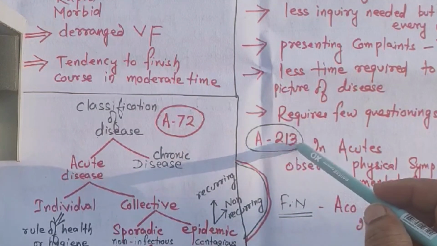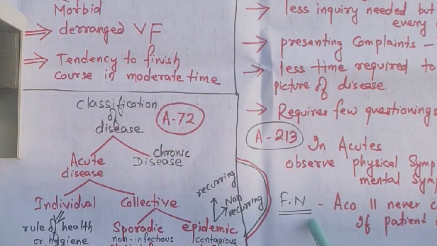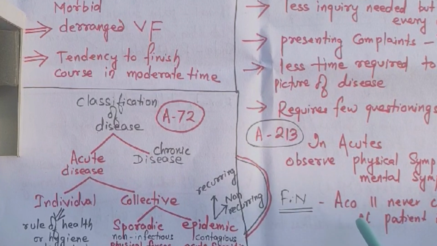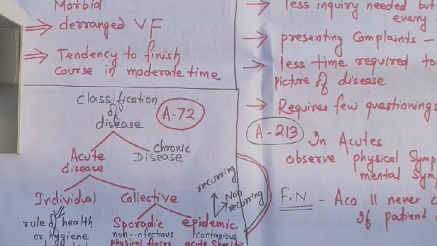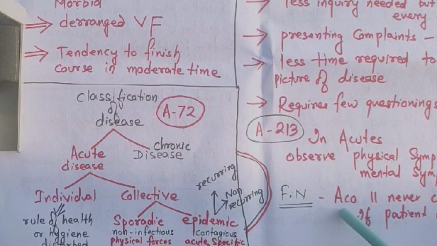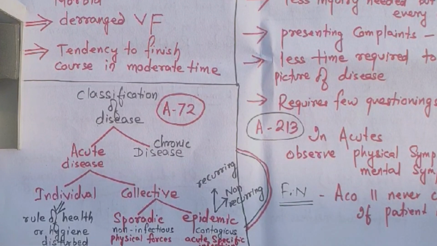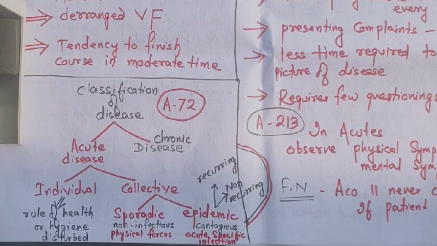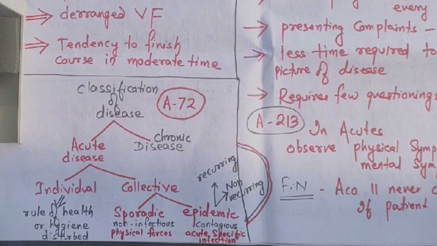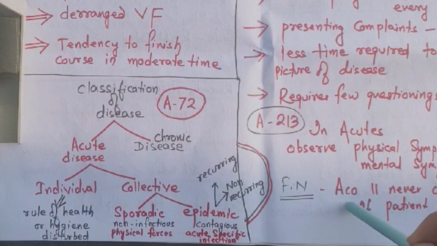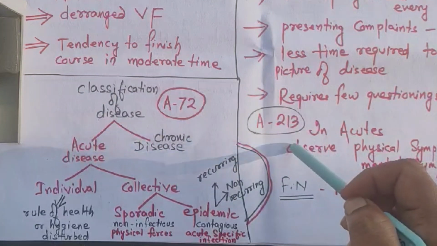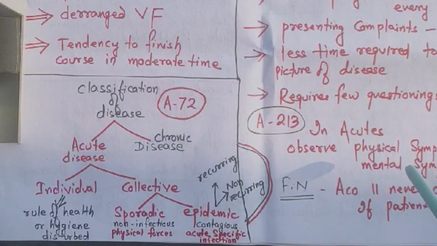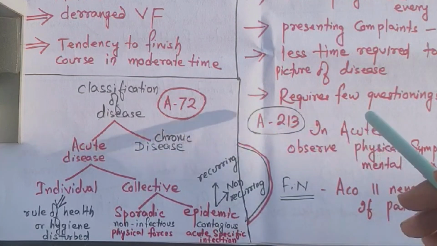Because in aphorism 213 footnote also, our master Hahnemann has a say that suppose the patient has come with an acute disease and you get a simillimum of aconite. You are thinking the simillimum is aconite. But if the patient is calm, quiet, composed, and of a very amiable nature, you cannot give aconite. Aconite patient is never calm. So here aconite will not be the simillimum. So here Hahnemann stresses the fact in aphorism 213 that you have to observe the mental symptoms along with the physical symptoms in acute diseases.